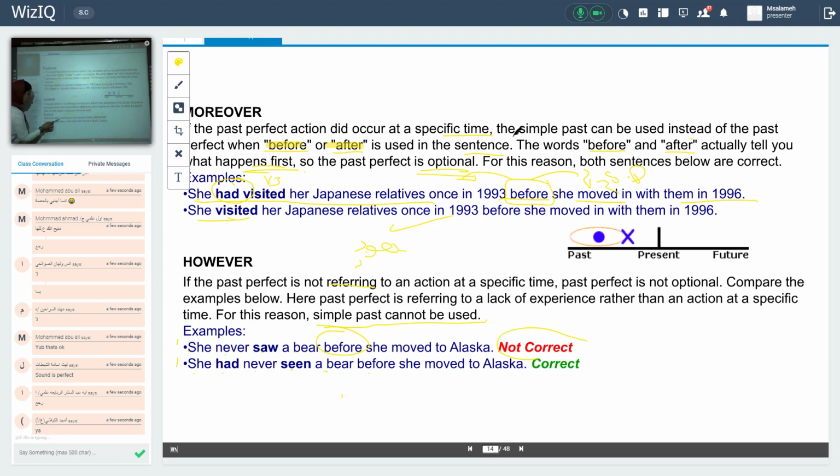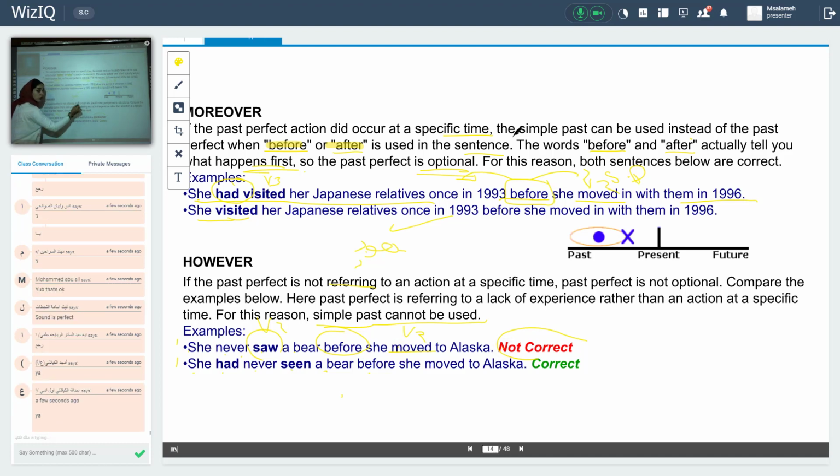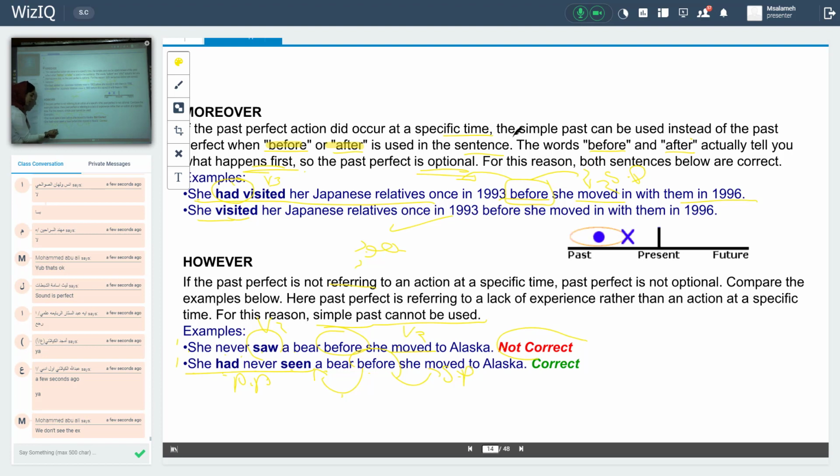Verb 2 and move, verb 2, simple past, is wrong. It's not correct. But here, before is preceded by past perfect and followed by simple past. My sentence should consist of two parts, one of them past perfect and the other simple past. Not the whole sentence past perfect, not the whole sentence simple past.